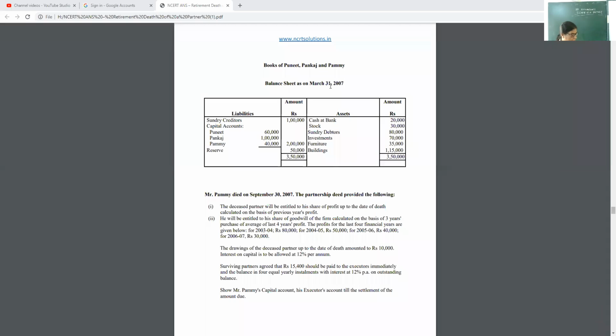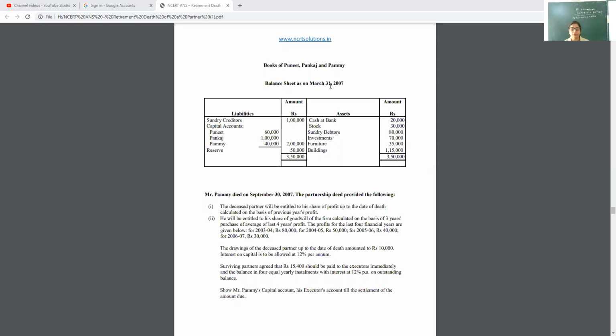So what to do? We should first calculate the months. Here, 1st April to 30th September. April, May, June, July, August, and September: 6 months.